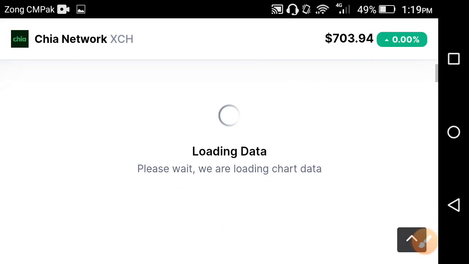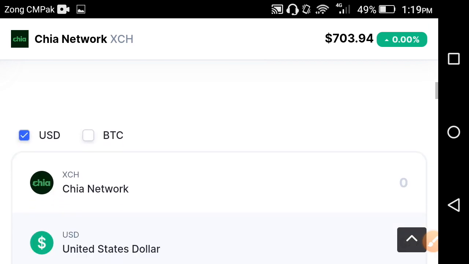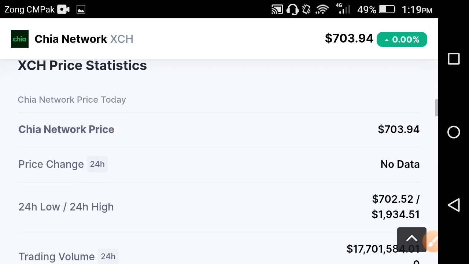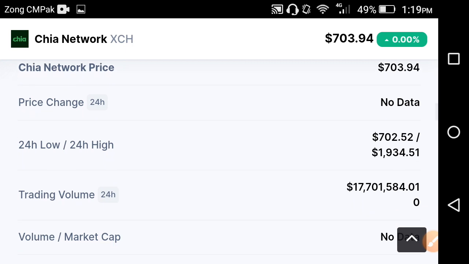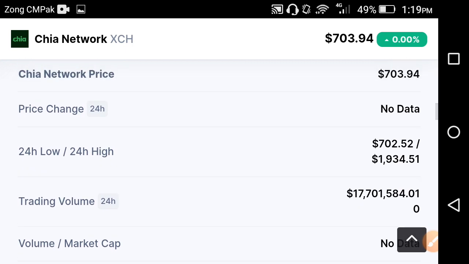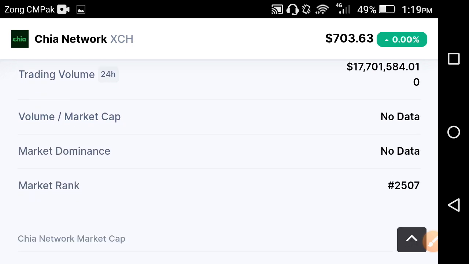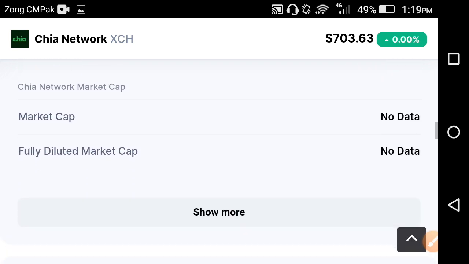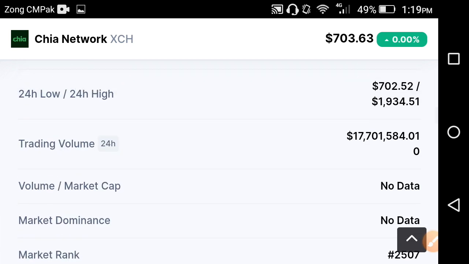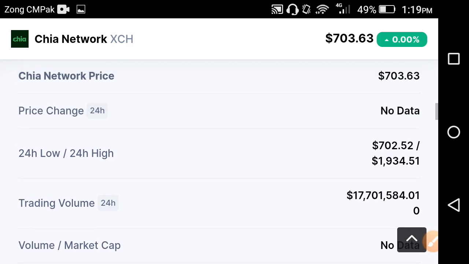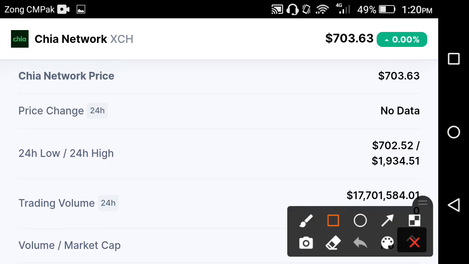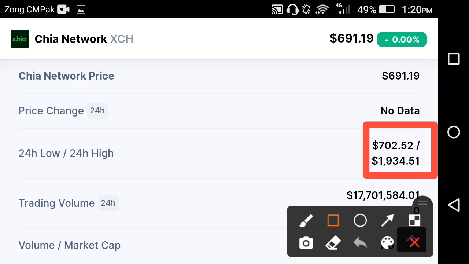What's the price change, and after that we look at the price chart of the Chia network, friends. As you can see here, the 24-hour highest and low prices. Now the current price change has gone very low, friends. If we look at the trading volume, the trading volume is 0%. The market rank is about 2507 for Chia coin, friends. As you can see here, between the 24-hour low price and highest price, absolutely a very big fall has occurred in the price of Chia coin in the last 24 hours, the last 1 day.